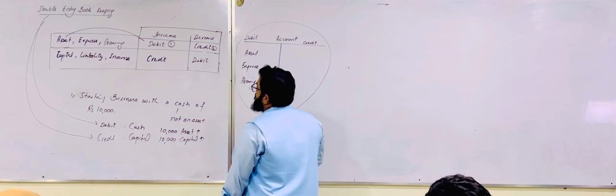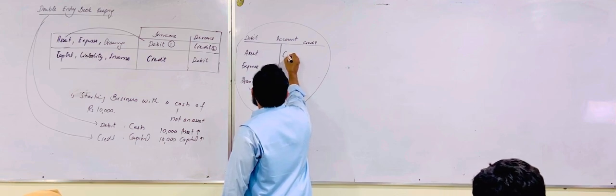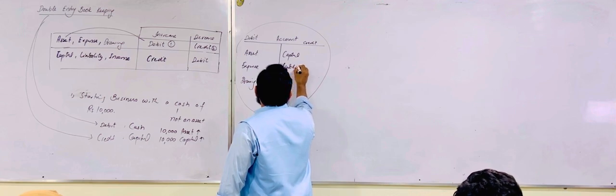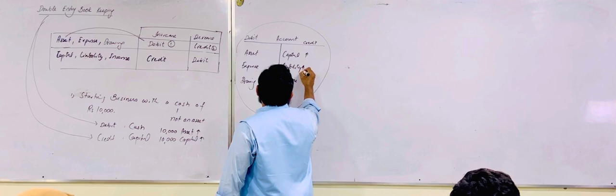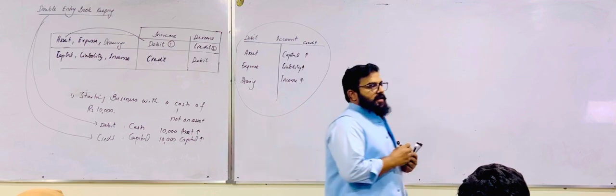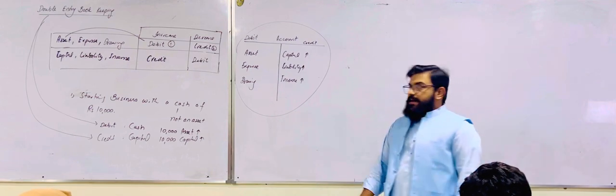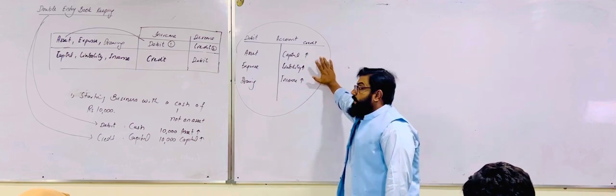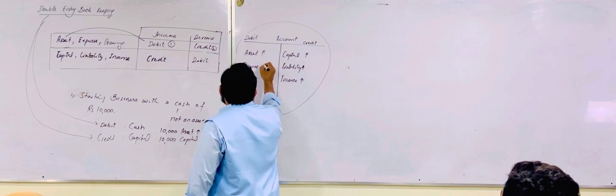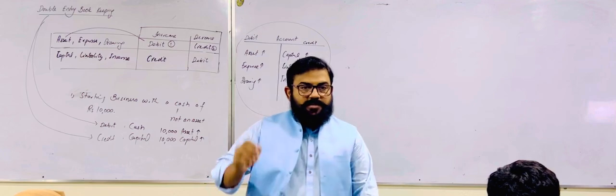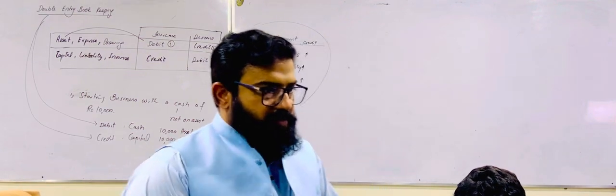And the people living in credit country are capital, liability and income. If capital, liability and income are increasing, they will be credited. We will write these three items on the credit side of the account. When there is an increase in debit-nature accounts, we will debit the debit side of a particular T account. Okay?